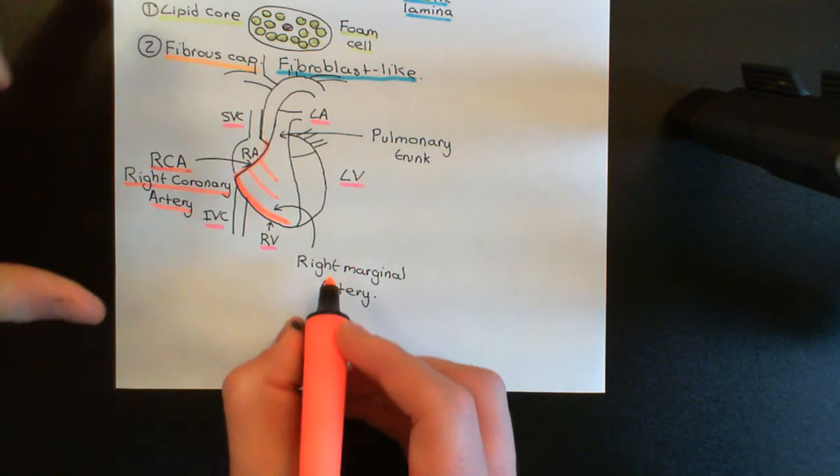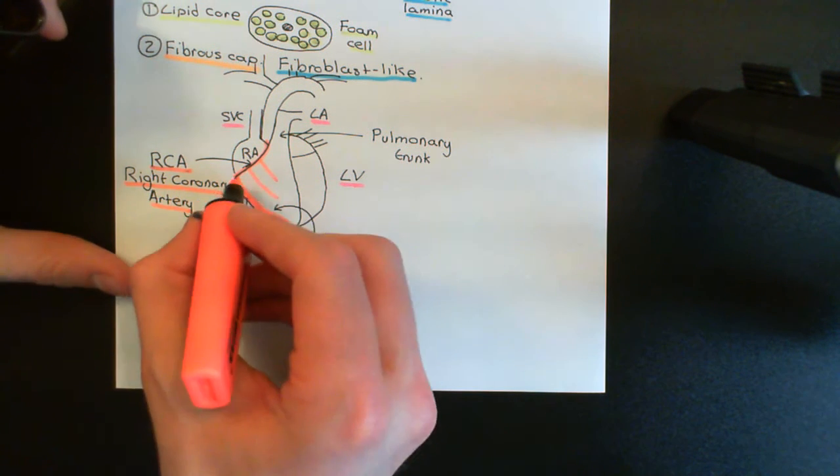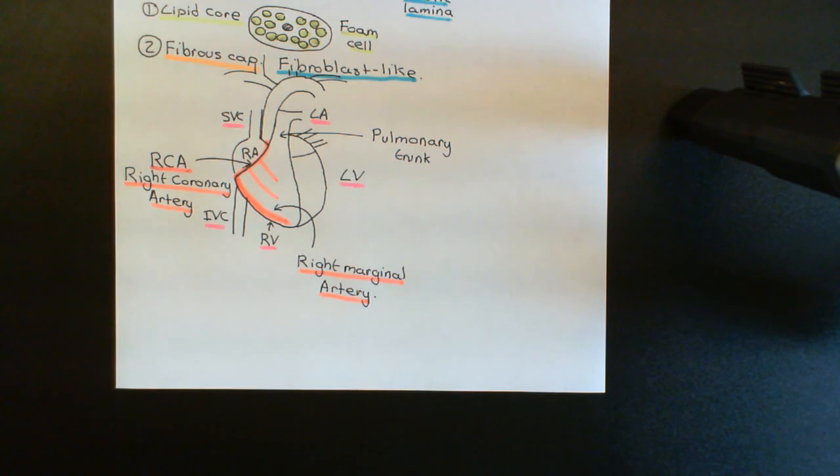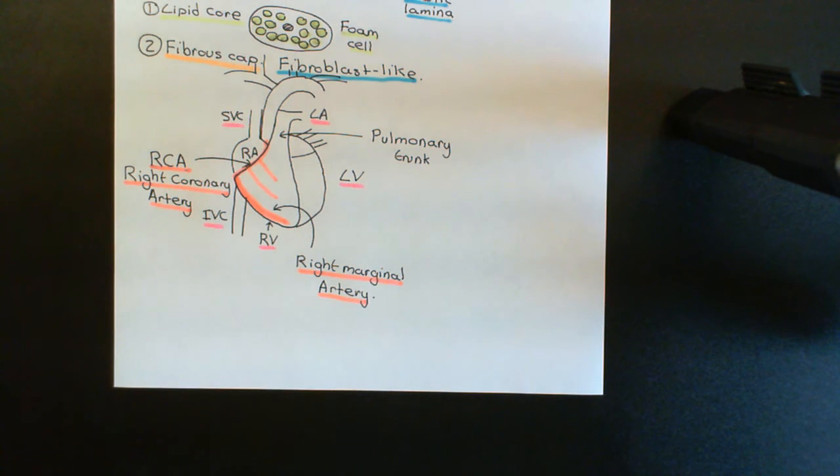Okay, and the right coronary artery does continue on. It's going to be on the back of the heart, or the underside of the heart if you like, but we won't draw that on this picture. We'll draw another picture in order to show the underside of the heart and where the right coronary artery continues on to. So don't worry, we will come to that, but not yet.